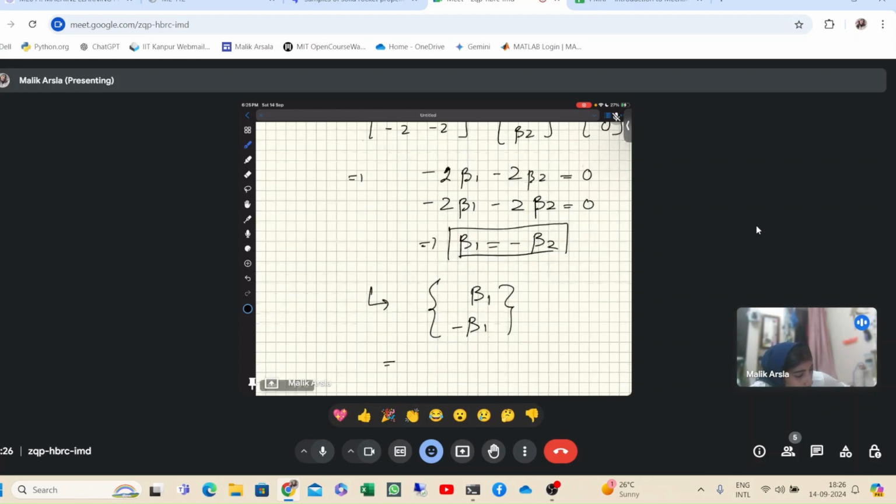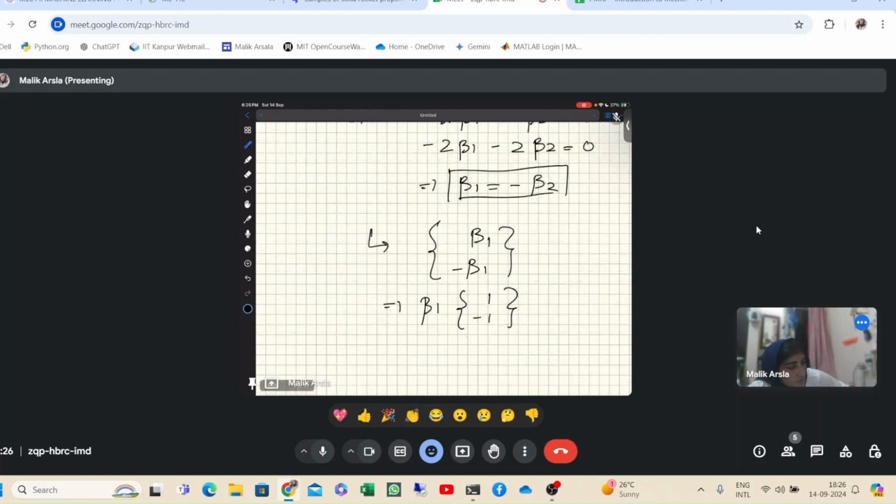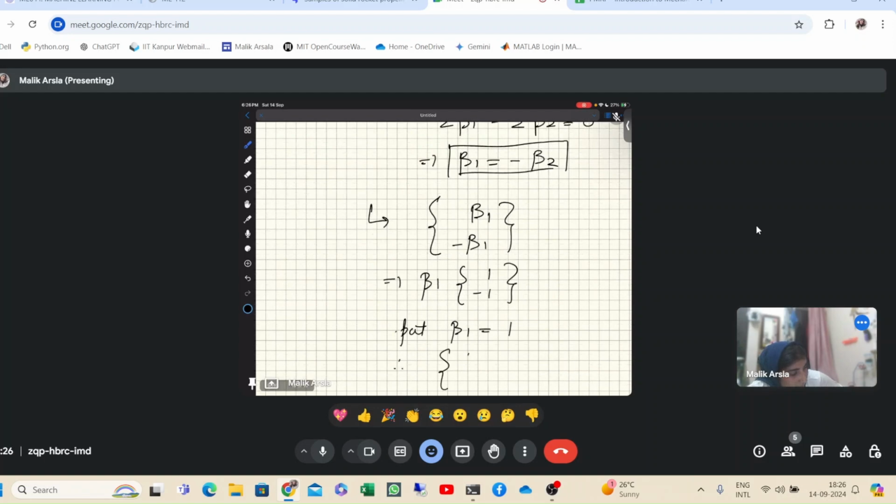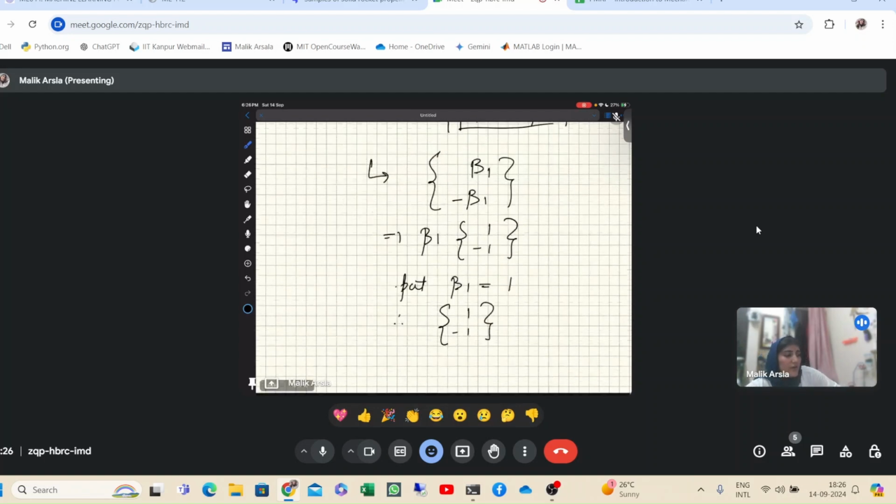So beta 1 will come out, and therefore our eigenvector will be this, and the entries of this correspond to x1 and x2. So x1 upon x2 in this case will be 1 upon minus 1, so it will be equal to minus 1.